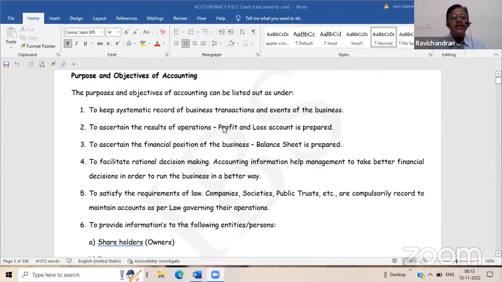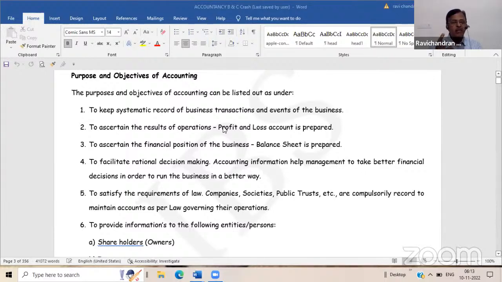So keeping a systematic record of business transactions and events of the business is the most important objective of accounting. To ascertain the results of operations, that is profit and loss, a profit and loss account is prepared. To ascertain the financial position, that is the balance sheet. So whenever I talk about ascertaining the financial position or affairs of the business, immediately it should come to your mind that it is nothing but the balance sheet.